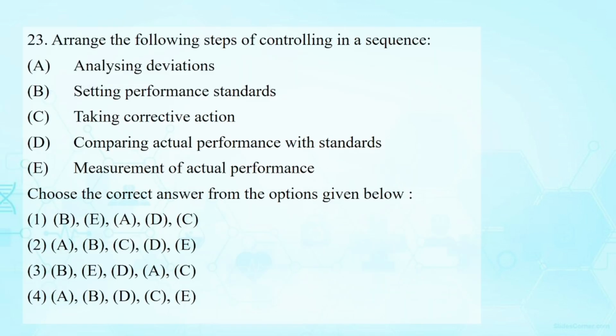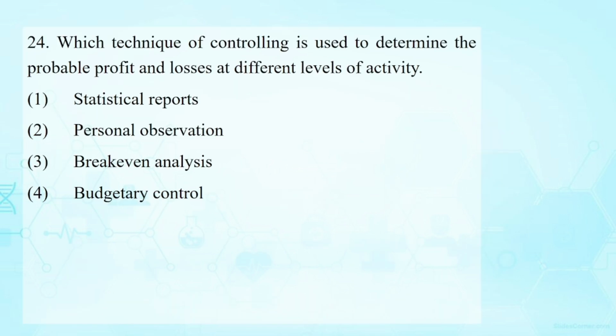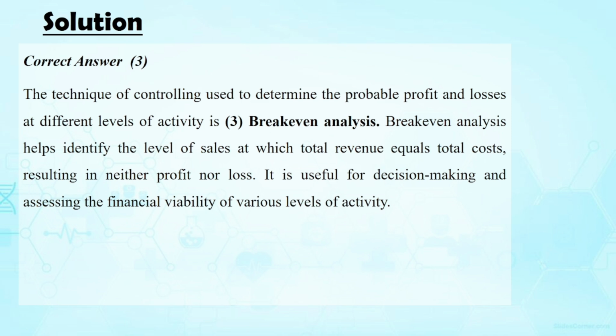Arrange the following steps in controlling in a sequence: setting performance standards, measurement of actual performance, comparing actual performance, analyzing deviations, and taking corrective action. Which technique of controlling is used to determine the probable profit and loss at different levels of activity? That is break-even analysis. Please read the explanation of how it is a technique.